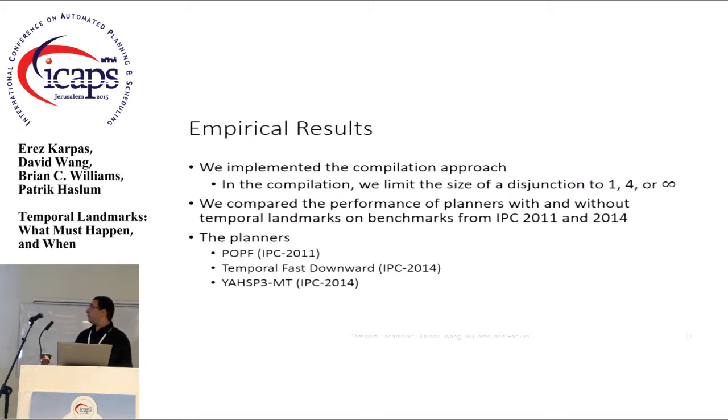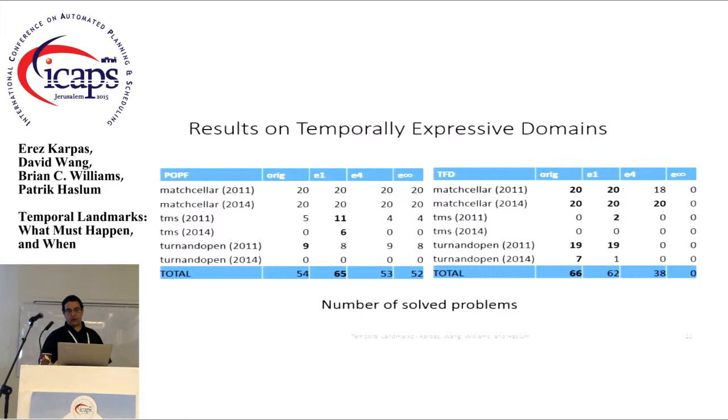So we took the benchmarks from IPC 2011 and 2014 and discovered all the landmarks. We took 5 minutes to discover landmarks, and then we left 25 minutes for the planner. And we used POPF, TFD, and YASP from these IPCs, so just the IPC submissions. Now I'm going to show you the results on two types of domains.